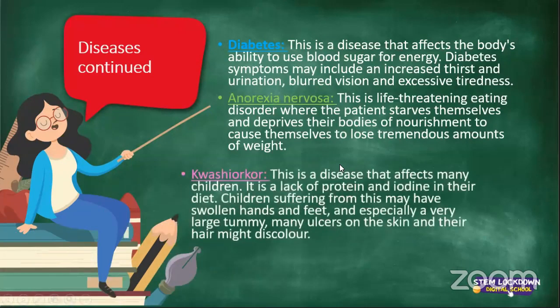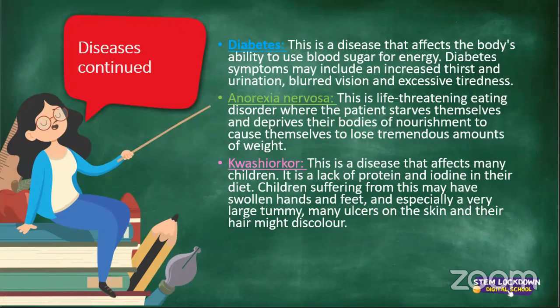All right, then Molly asked, what is kwashiorkor? Now, here we go, Molly, this is for you. This is a disease that affects many children. It is a lack of protein and iodine in their diet. Children suffering from this may have swollen hands and feet, and especially a very large tummy.